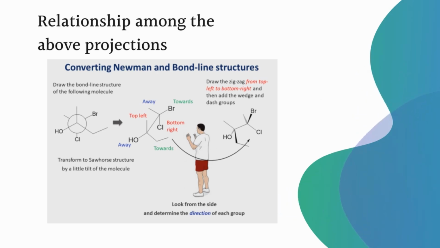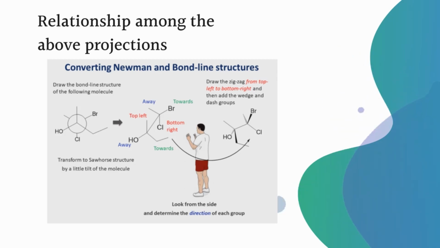Both are away from the viewer. Whatever functional groups are away from the viewer are represented by the dash bonds. If you observe another functional group, where the methyl group is attached to the first carbon atom and the chlorine group is attached to the second carbon atom, one is top left and another is bottom right.